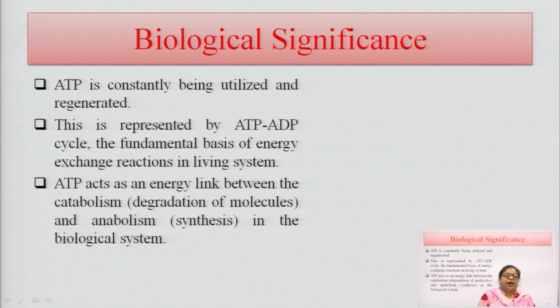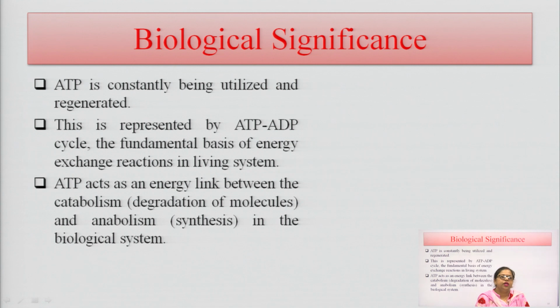What is the biological significance? How can we determine the ATP for its use? ATP is constantly utilized and regenerated, because we have already discussed in the last slide, ATP when hydrolyzed is converted into ADP and a phosphate group, and when the phosphate group reacts with the ADP molecule, there is formation of ATP.